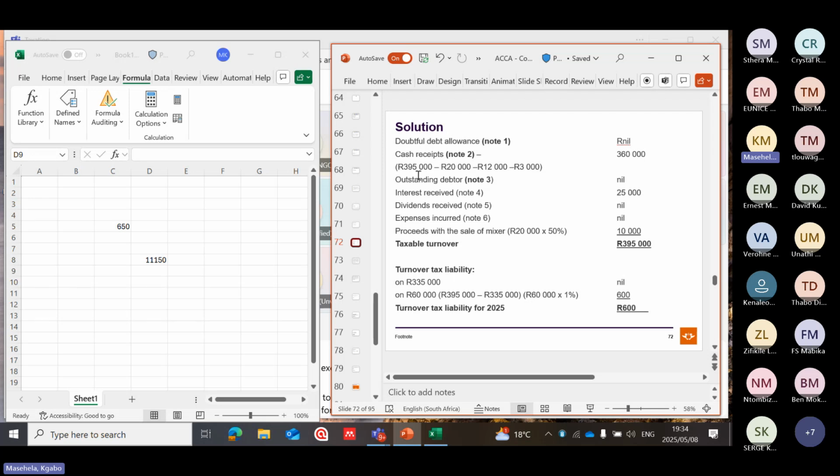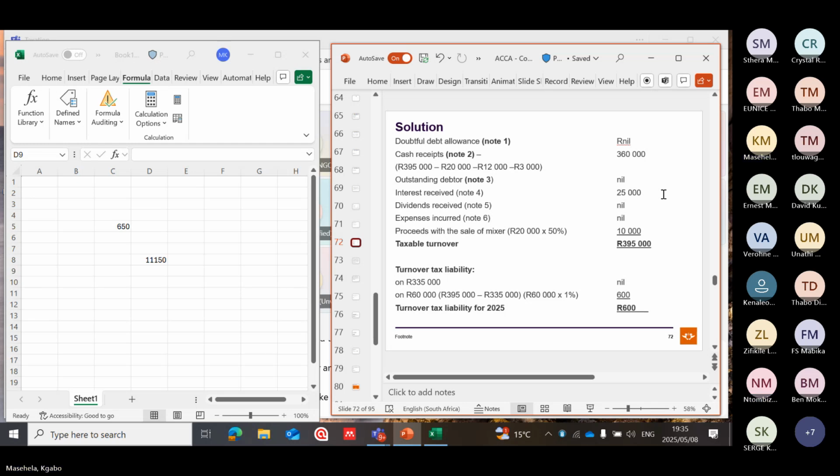Originally, it was 395,000. However, out of 395, there's a certain amount that has been refunded to the customer due to maybe damage or other factors. That's why we need to take them out so that we can calculate our actual receipts of 360,000.